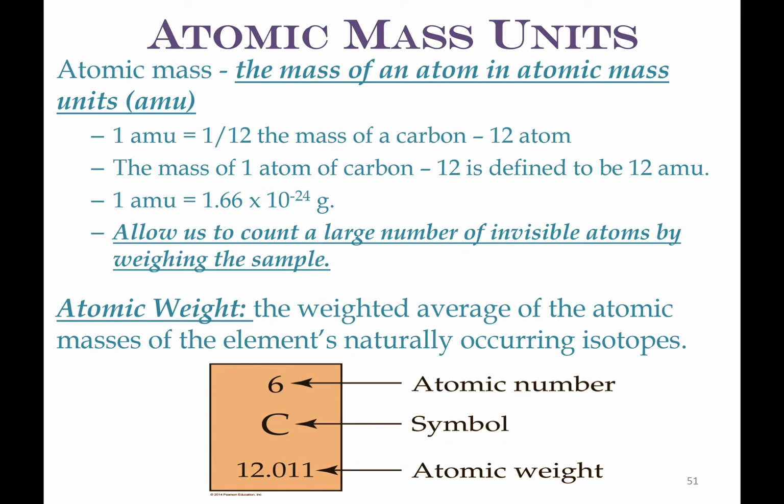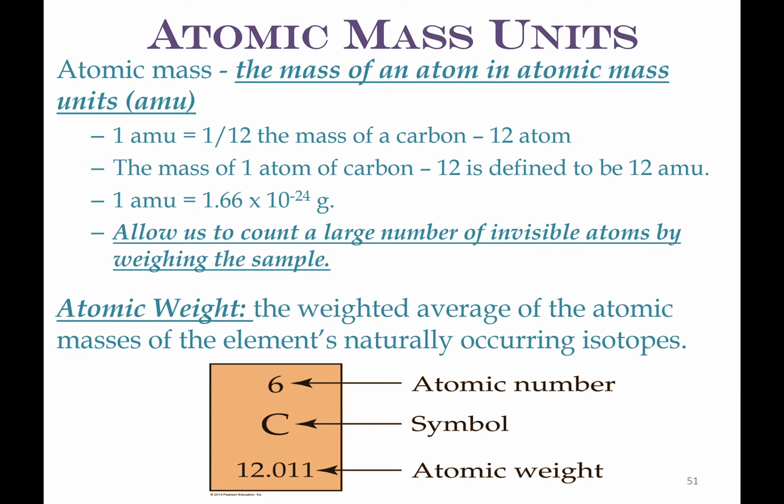Atomic mass units are an important unit that we made up. I mean, a dozen means 12, right? But it didn't always mean 12 till somebody made up a unit and said a dozen is 12 of any object. So AMU, or atomic mass units, allows us to relate a unit to mass so that we can count large numbers of atoms by weighing them.